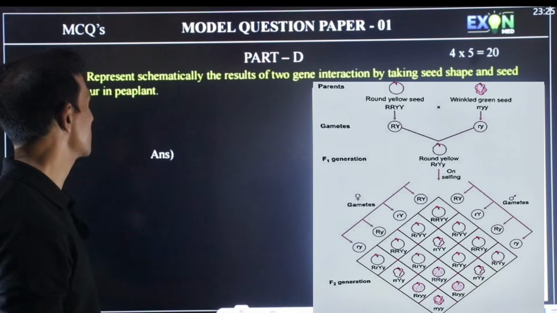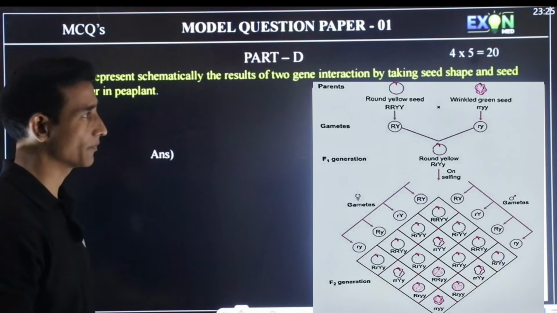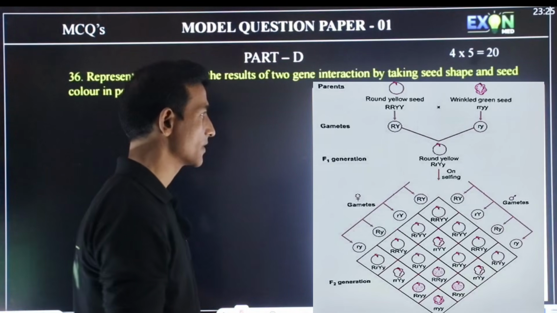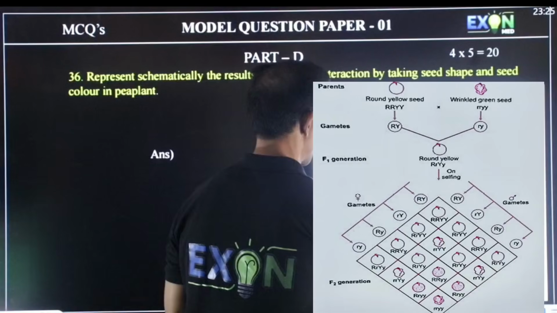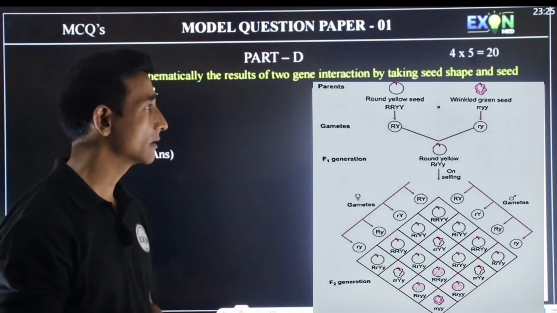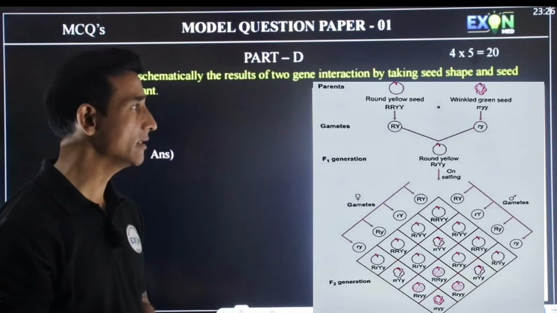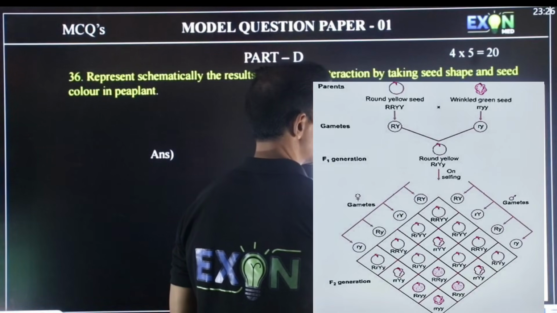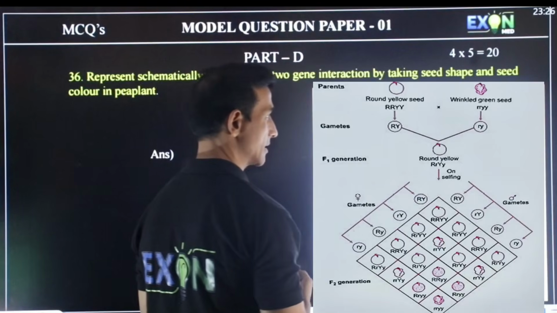So schematically represent two gene interaction by using seed shape as well as seed color. So you already know the seed shape: it is round and wrinkled, and the color is yellow and green. So capital R, capital Y, round yellow seeds crossed with wrinkled green seeds.